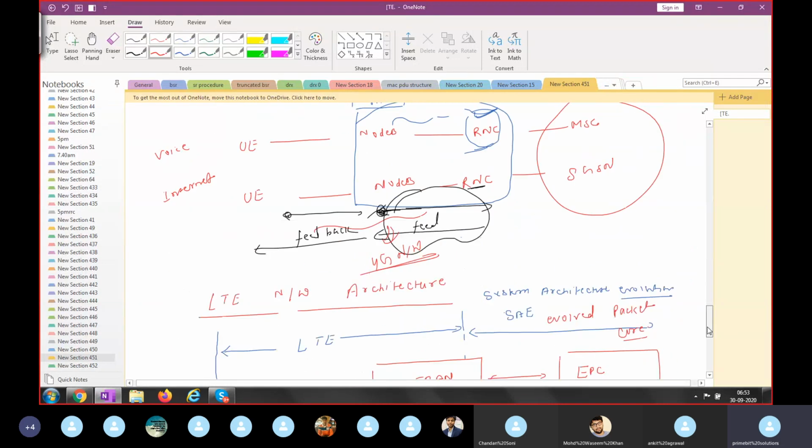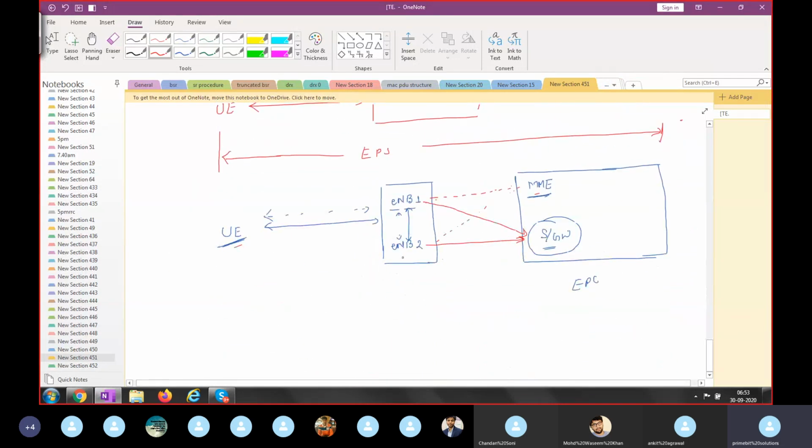So here in E-UTRAN we have only one entity, eNode B, means BTS plus BSC both, means frequency management as well as radio resource management. Generally in your GSM you see BTS does the frequency management, BSC manages the radio resource over the air interface. eNode B is a combination of both, means BTS plus BSC you can say, or Node B plus RNC, both you can say.